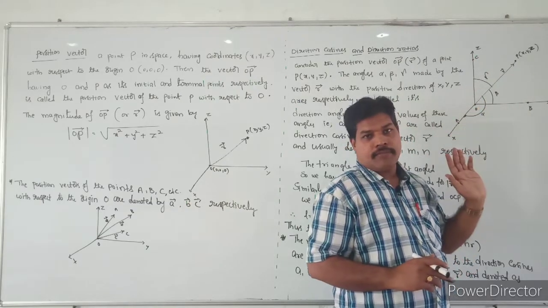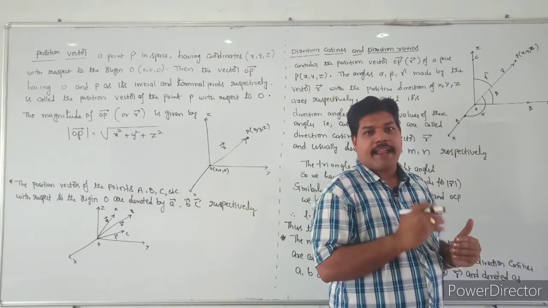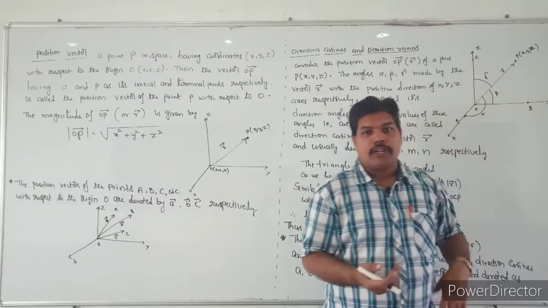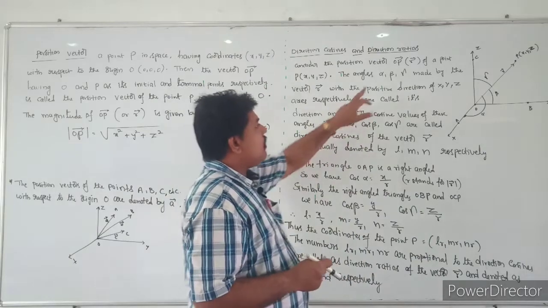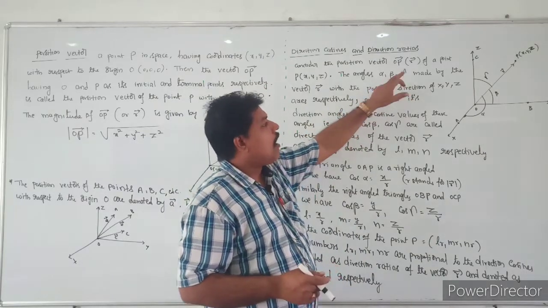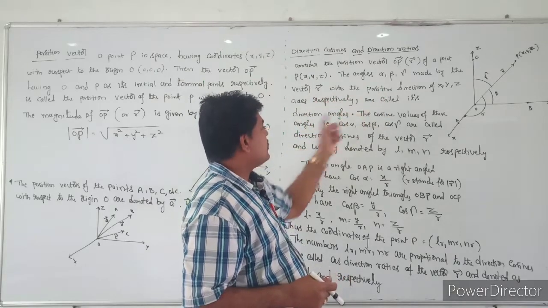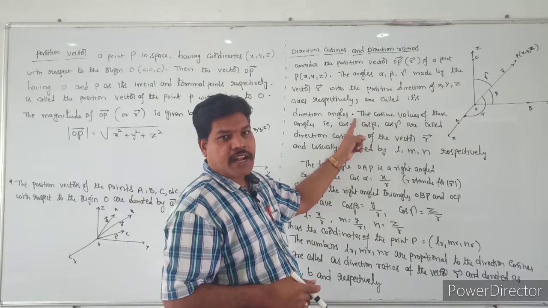That is, OP bar is a vector that makes angles alpha, beta, gamma with respect to the axes x, y, z. Then alpha, beta, gamma are called direction angles.